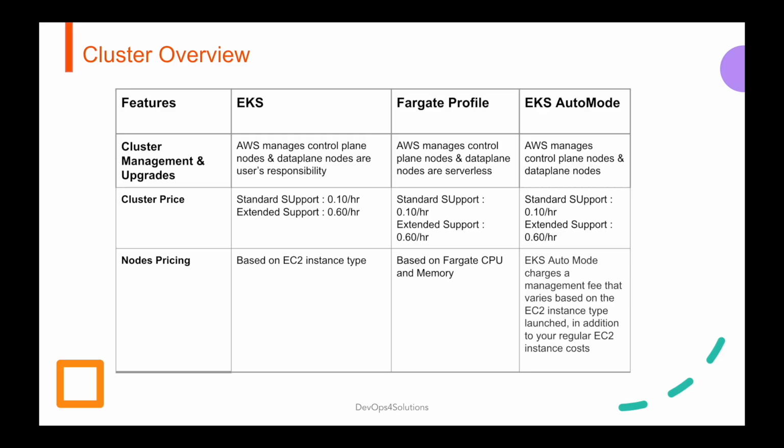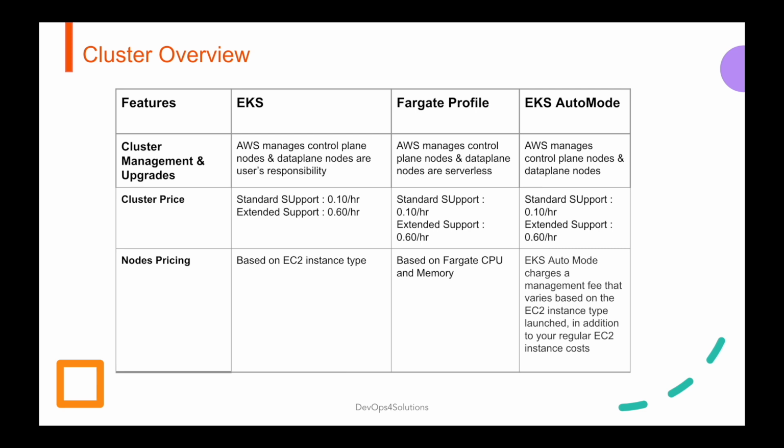The first is cluster overview. So let's look at the cluster management and upgrade part. EKS. So here AWS manages the control plane, but managing the data plane nodes is your responsibility. Fargate profiles. Here AWS handles the control plane and data plane nodes are serverless. So you don't need to worry about instance management. In EKS Auto Mode, AWS manages everything: control plane, data plane, networking, auto scaling, and storage, and many more actually.